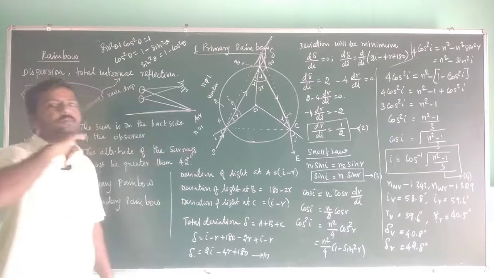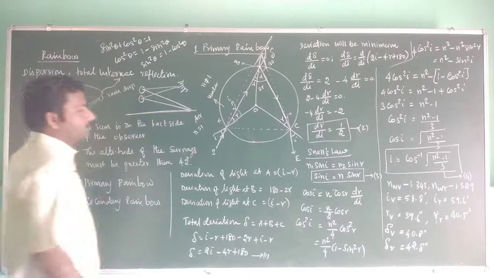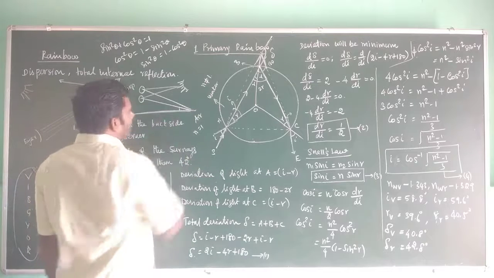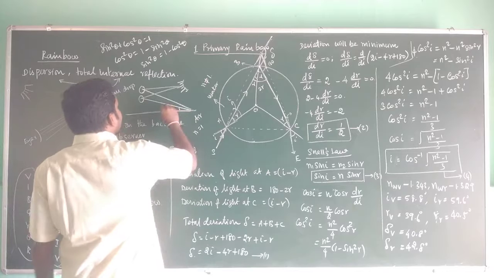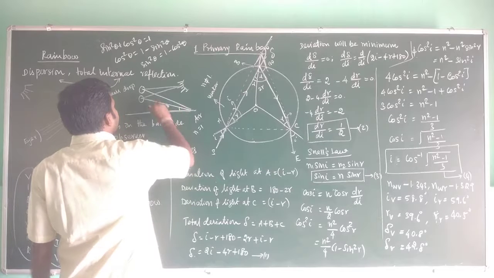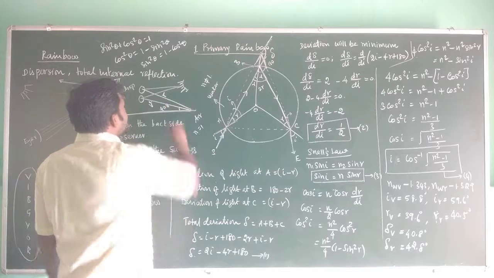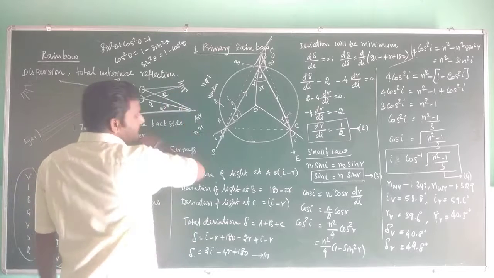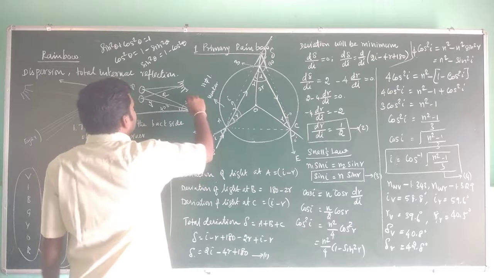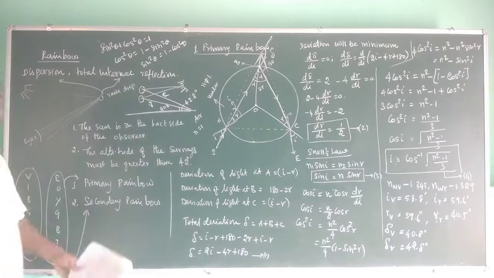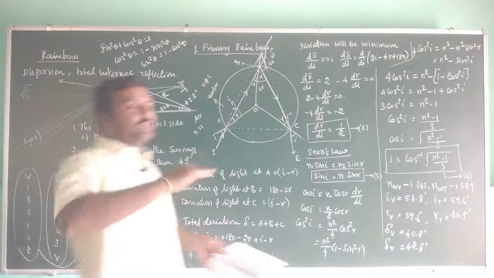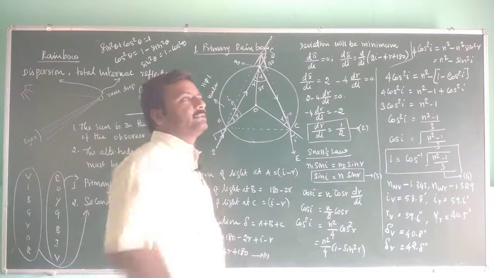Say for example, this angle: violet color comes at an angle of 40.8. So this is violet color, this is red color. Red comes at 42.8 degrees. It implies that violet color has a lower angle than red color.